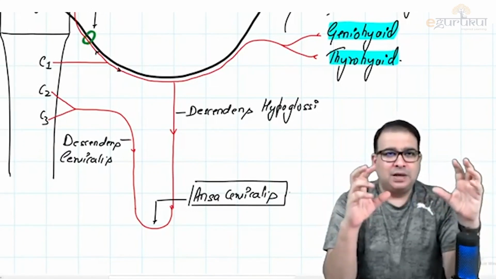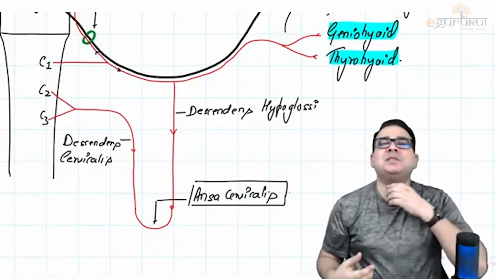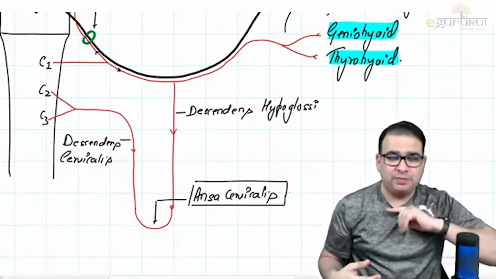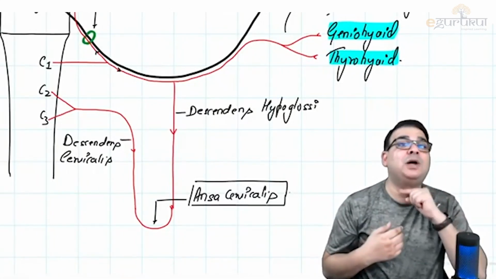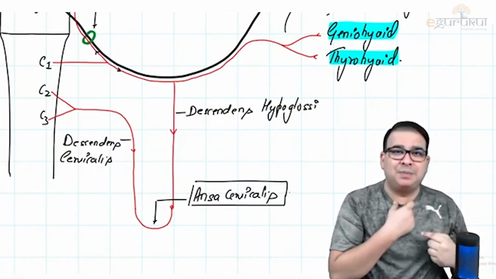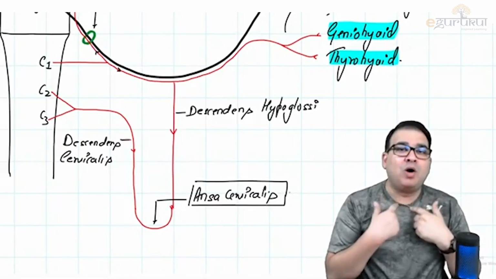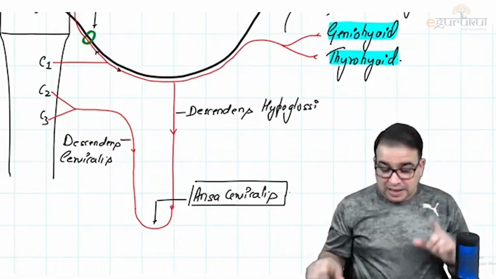In short, we say that ansa cervicalis supplies the strap muscles. Strap muscles are the muscles of the midline of the neck, which are present below the hyoid bone. All the muscles of the neck which are present below the hyoid bone in the midline are strap muscles. Sternothyroid, sternohyoid, omohyoid, all these are strap muscles, and they are all supplied by the ansa cervicalis except one.